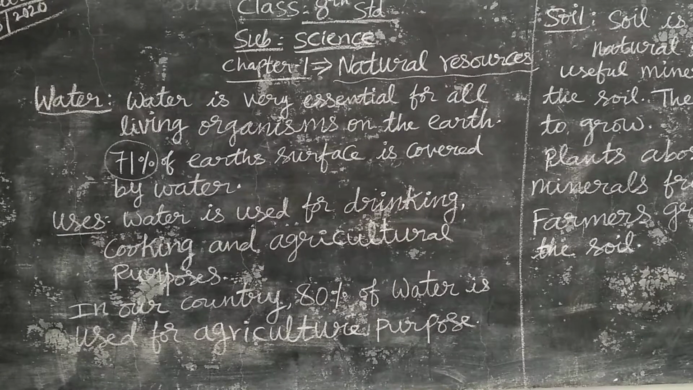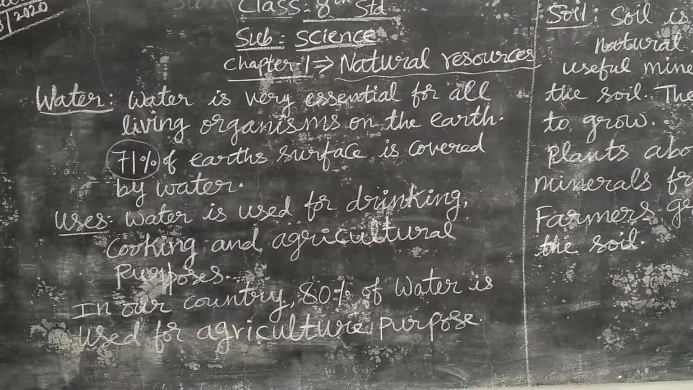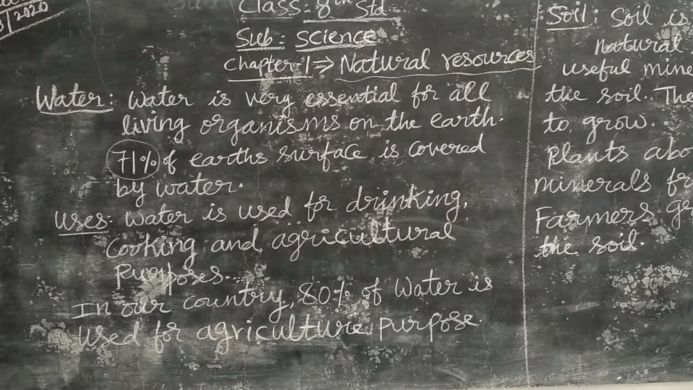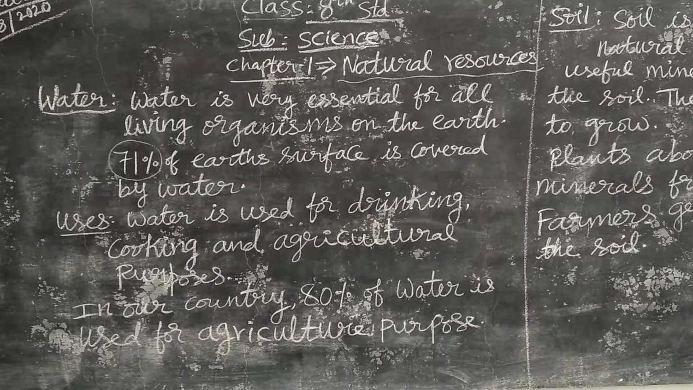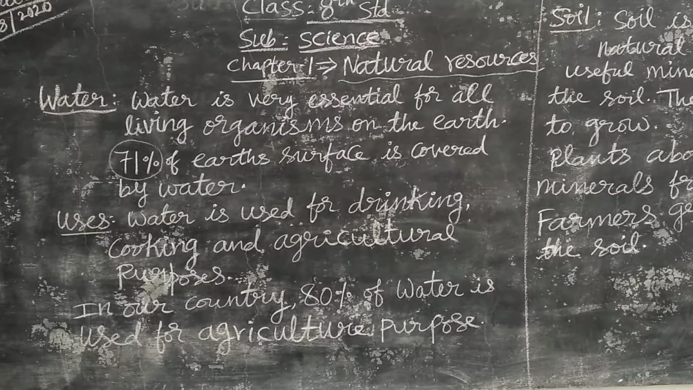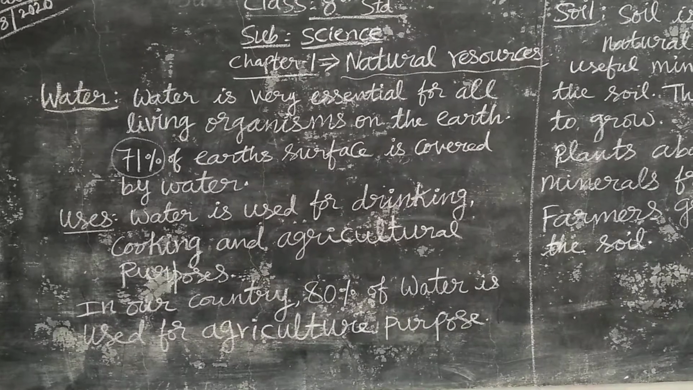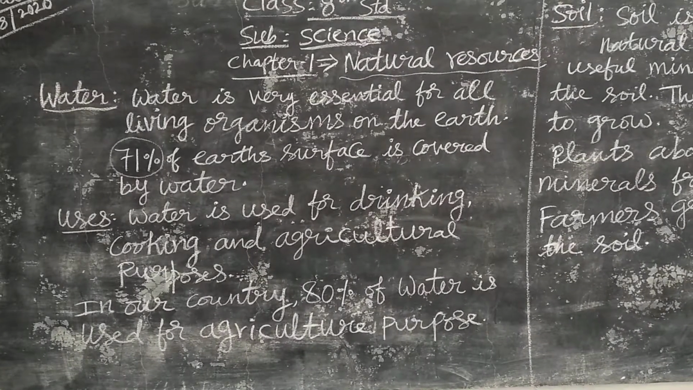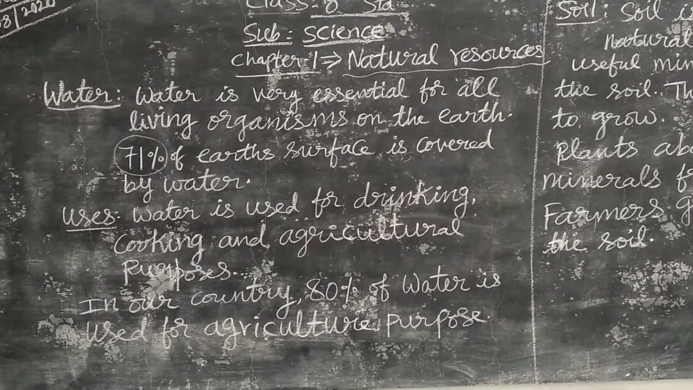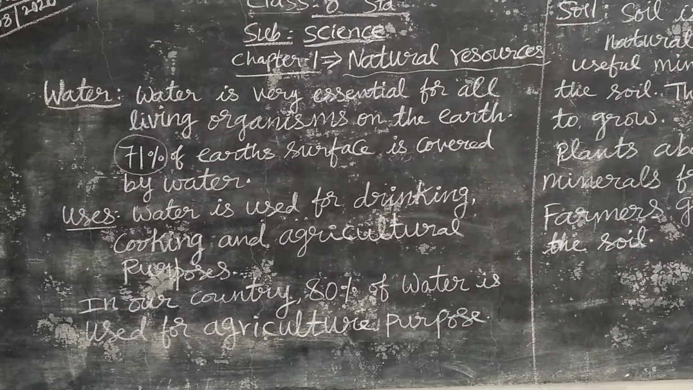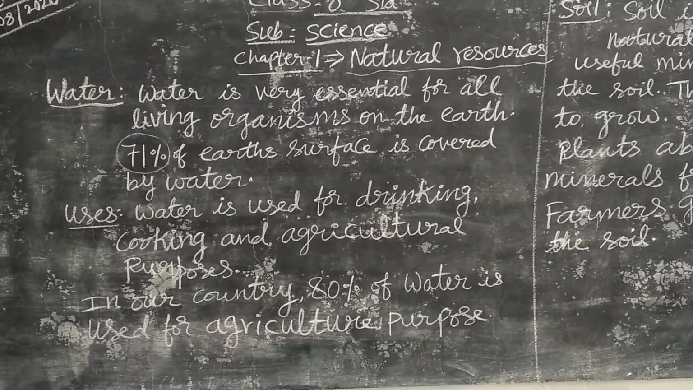71% of the earth's surface is covered by water. It means 3/4 of the earth's surface is covered by water. Only 1/4, almost 25% of the earth's surface is land. Even though 3/4 of the surface of the earth is covered by water, the water which is available for plants, animals and human beings is only a small percentage because